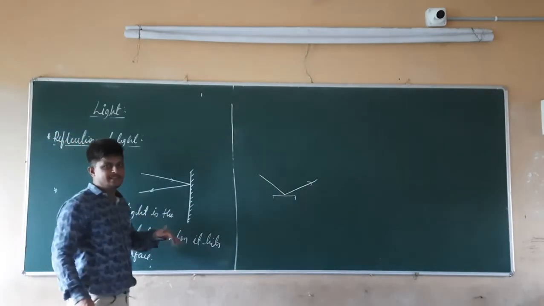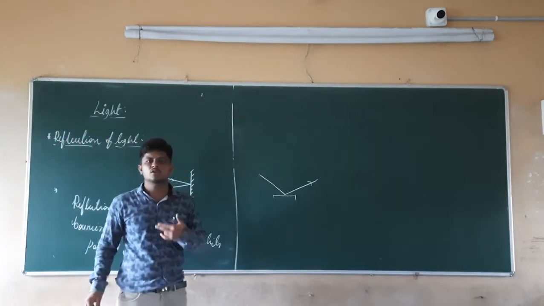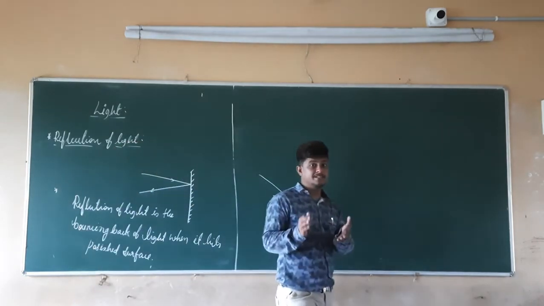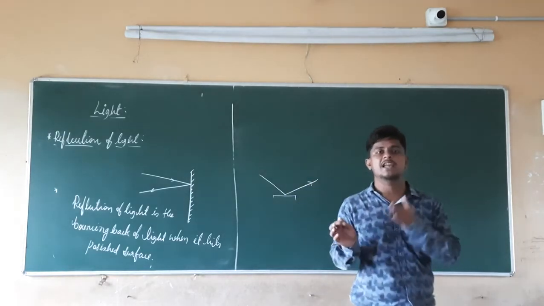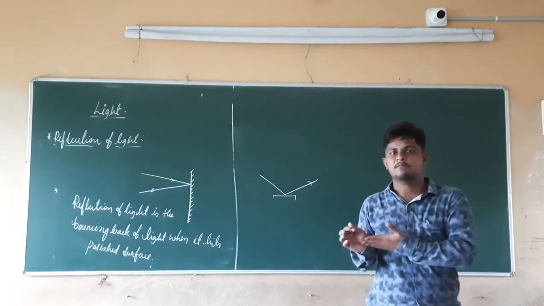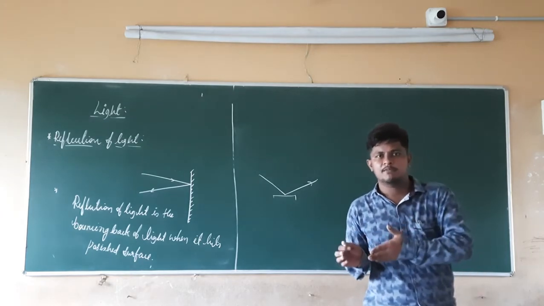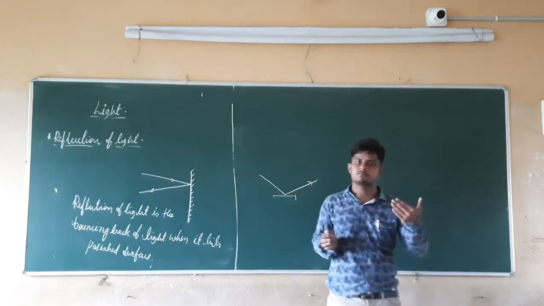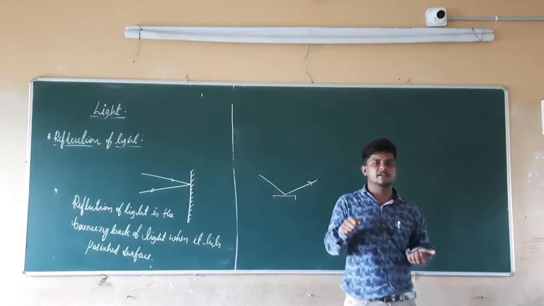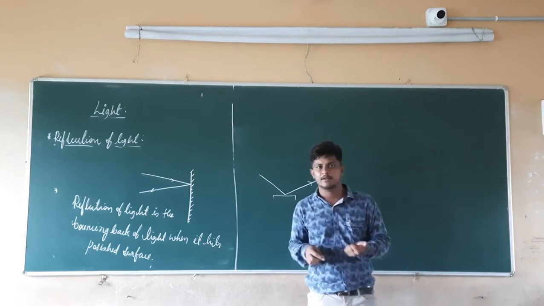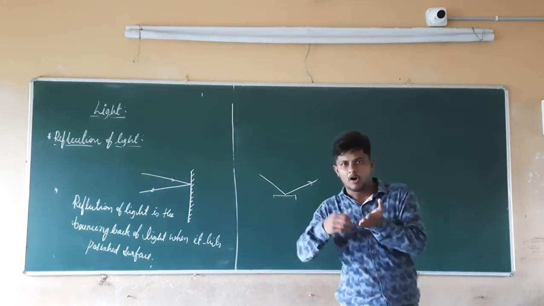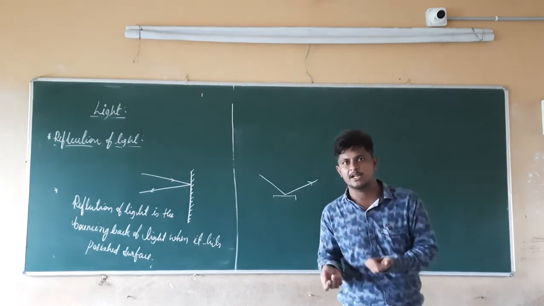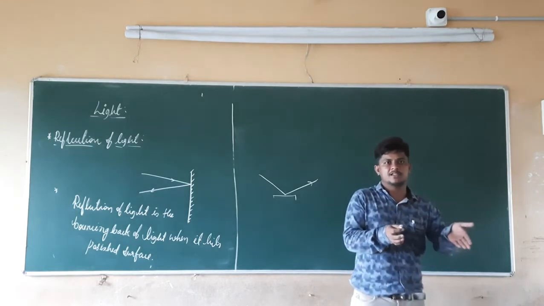Right. So depending on the reflection of light, we have two types of objects. So what are objects? Objects are nothing but what? Those are the sources of light. If we take the example of the plane mirror, in front of the plane mirror we are going to see our faces, our images in that plane mirror. So where is that light coming from? Since we are also objects, we are the sources of light. So the objects are nothing but sources of light.